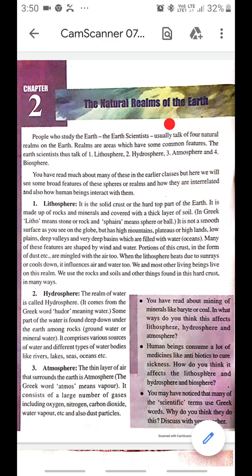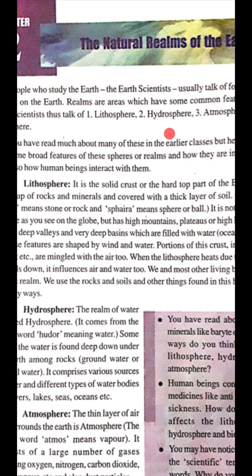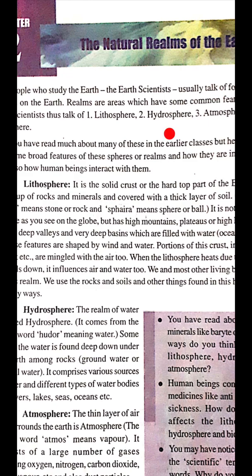These are the four realms of the earth, and these four are interrelated. Also, how human beings interact with them, we will learn now. Okay, children, now come to the first, lithosphere. Litho is a Greek word, it means rock or stone.